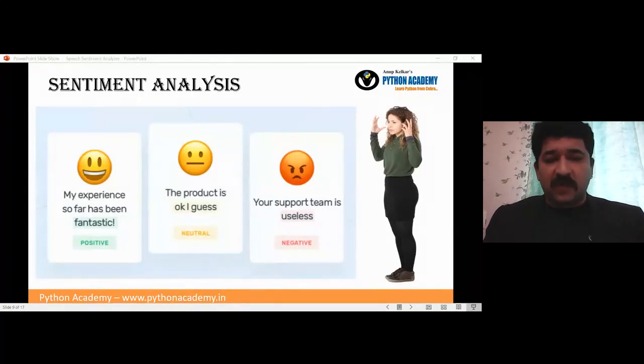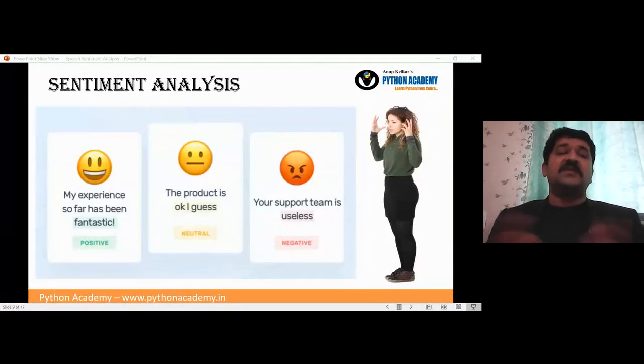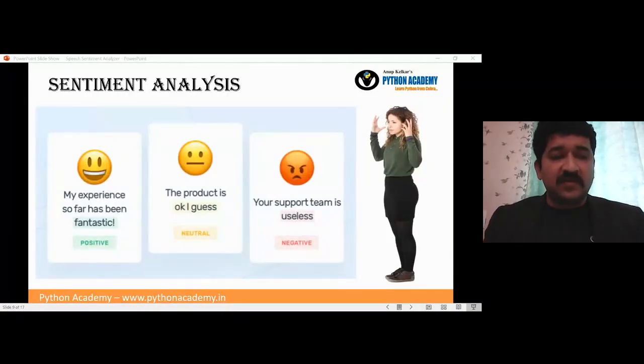So moving back to our discussion, sentiment analysis. So basically sentiment analysis, again, a complicated thing, but yes, it is very popular. Everyone is trying to use that for their purpose, and how to utilize that.